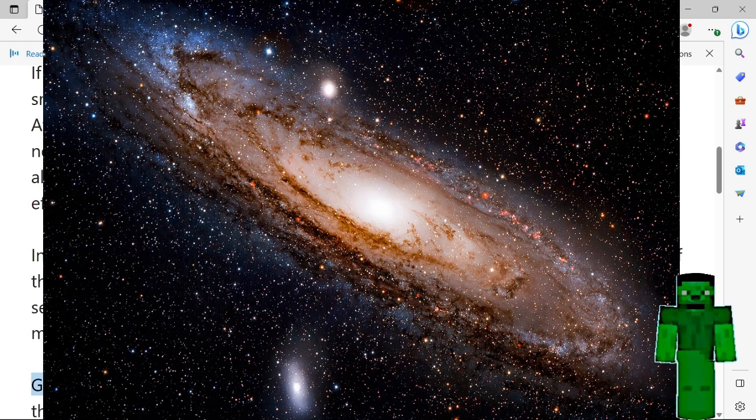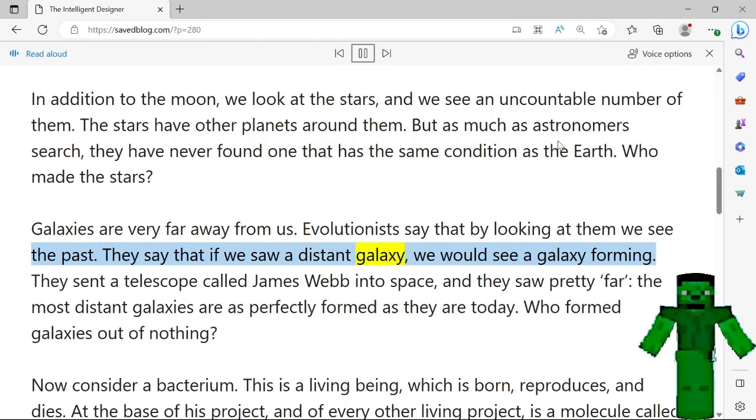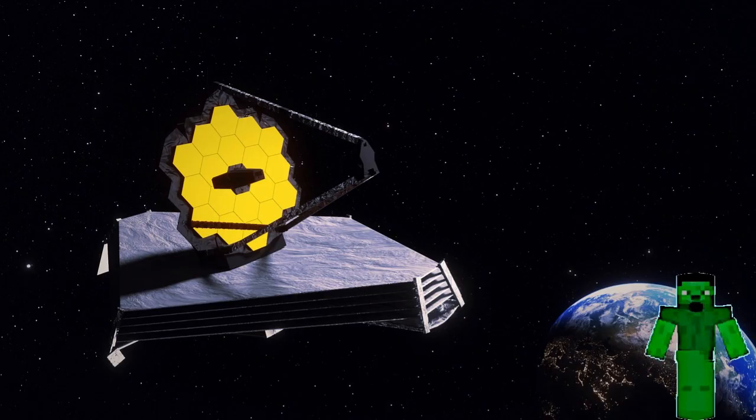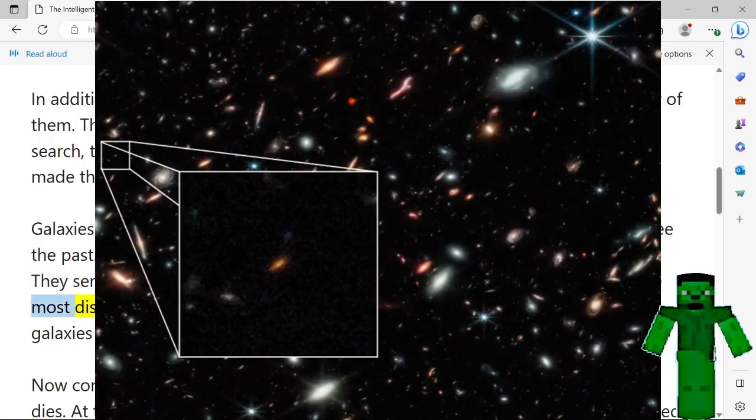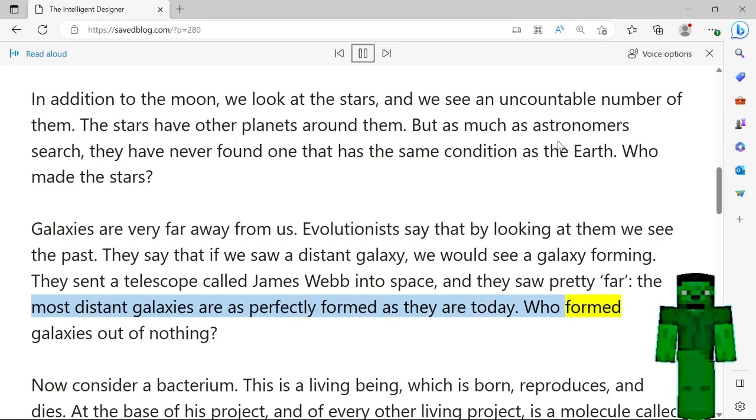Galaxies are very far away from us. Evolutionists say that by looking at them we see the past. They say that if we saw a distant galaxy, we would see a galaxy forming. They sent a telescope called James Webb into space, and they saw pretty far. The most distant galaxies are as perfectly formed as they are today. Who formed galaxies out of nothing?